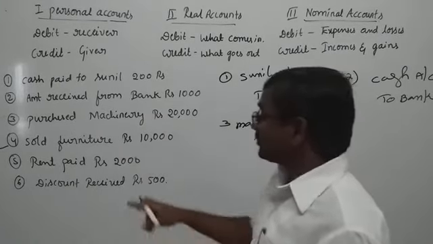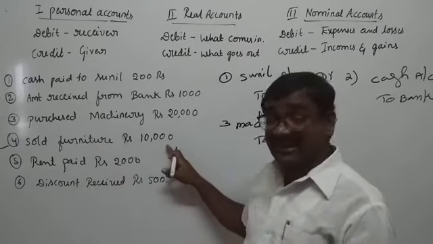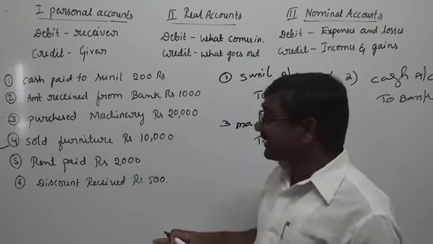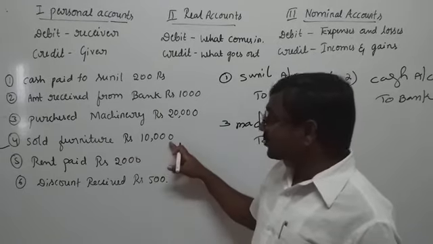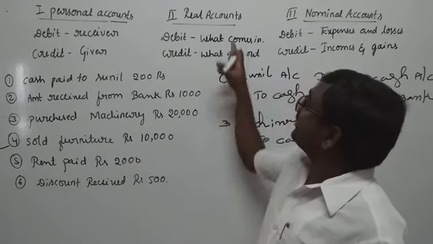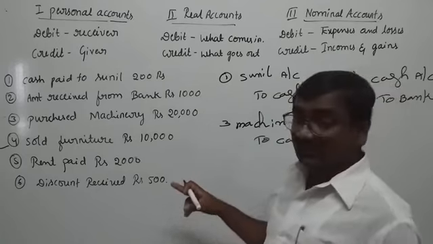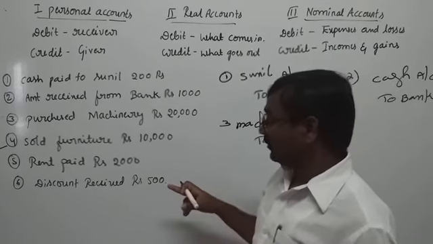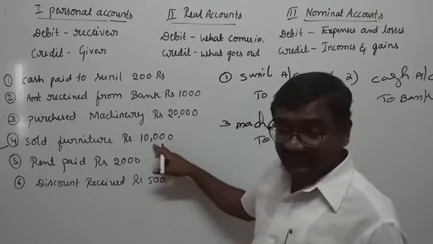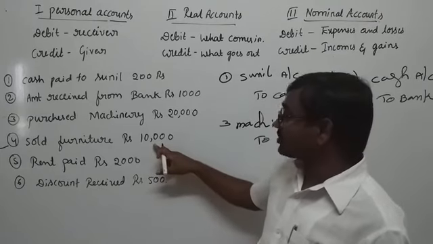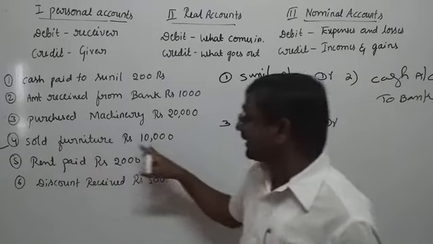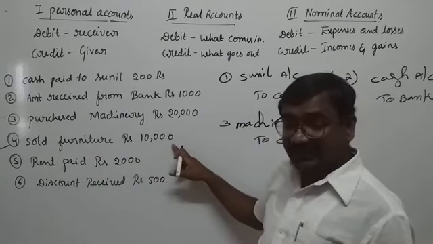See next one, sold furniture rupees 10,000. In this transaction, based on the real account rules, debit what comes in, credit what goes out. Cash comes in, and furniture goes out because we sold furniture.